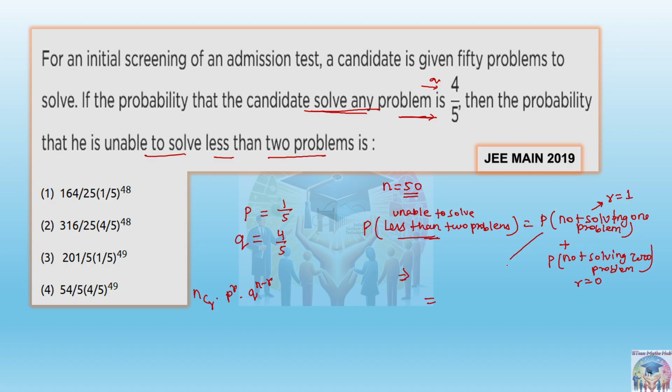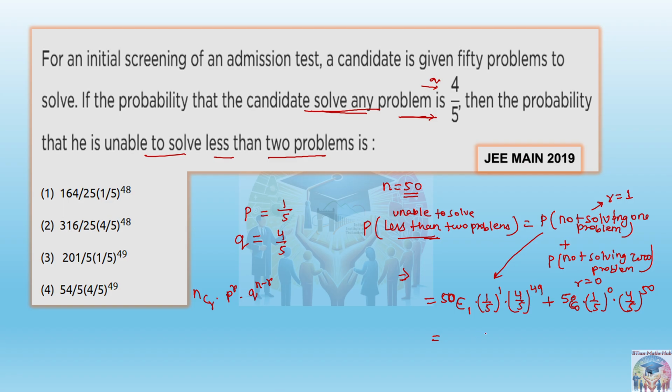For the first one, it will be nC1, or we can say 50C1. In this case n is 50. 50C1 into p is 1 by 5 whole to the power 1, into 4 by 5 whole to the power 50 minus 1, that is 49, plus probability of not solving 0 problems, it means 50C0 into 1 by 5 whole to the power 0 into 4 by 5 whole to the power 50 only.